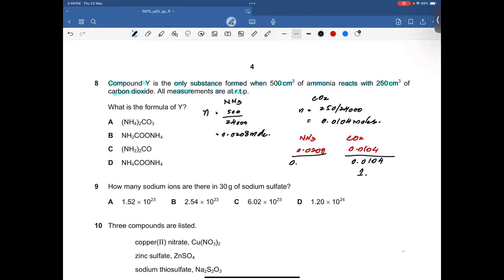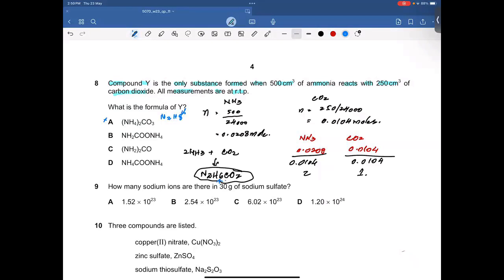And 0.0208 divided by 0.0104 is going to be 2, which means we have 2 ammonia molecules and 1 mole of carbon dioxide. All right. If you combine these molecules, you will get how many nitrogens? 2. How many hydrogens? 6. 1 carbon and 2 oxygen. That's the molecular formula. All right. So let me check which option has the same molecular formula. This is N2H8. So this option is incorrect because we have 8 hydrogen atoms, whereas we have 6 here, right?